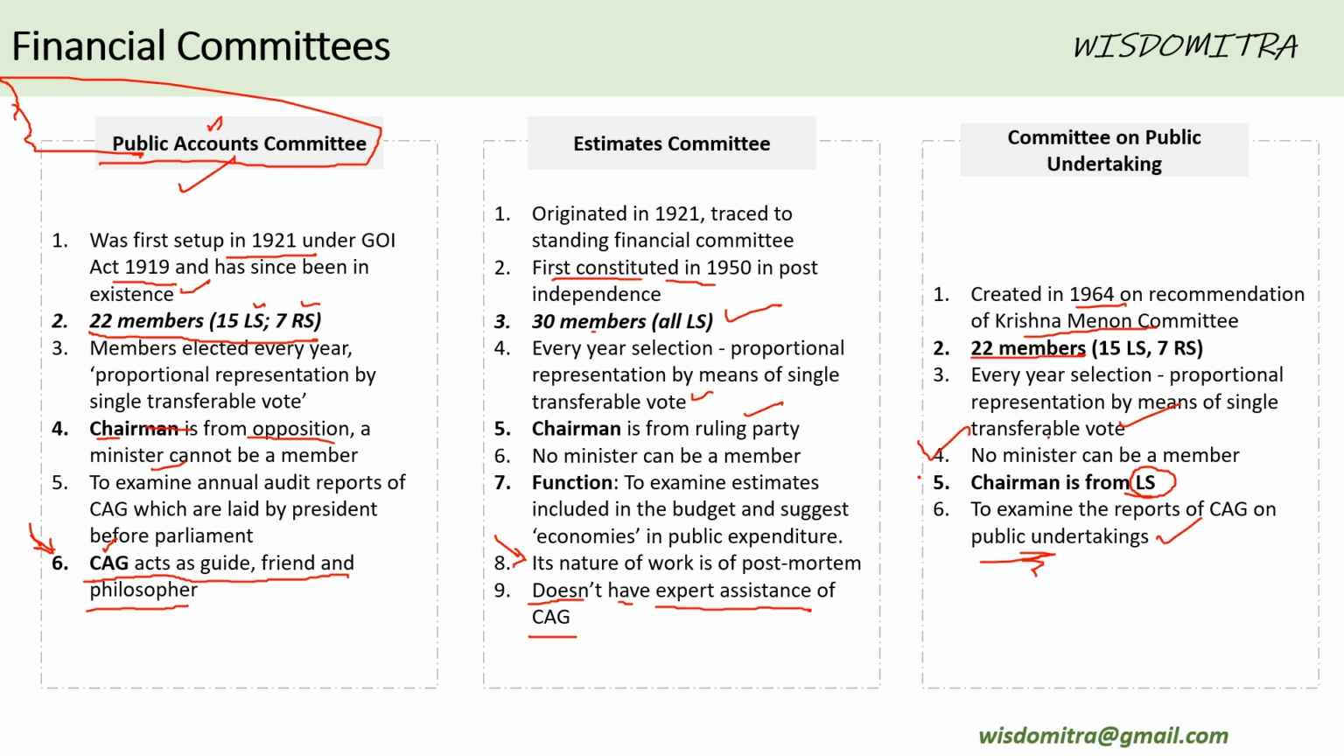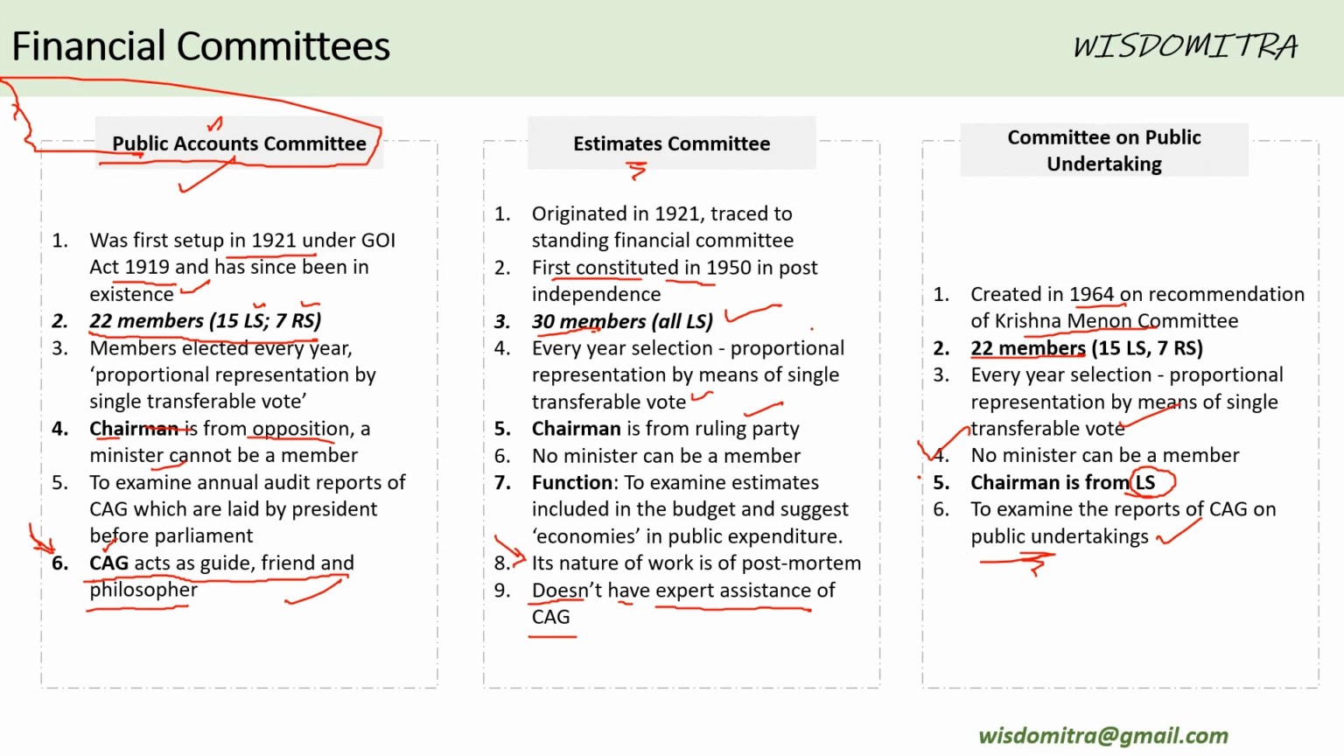Right. So basically, this is the one that has CAG assistance. Number of members is 22. Lok Sabha and Rajya Sabha. Accounts Committee, that's why CAG. And 22 members. Estimates. So you can remember like estimates are always higher. So that's why you have higher members, 30, right? And the other two have 22. And these are all from Lok Sabha, whereas these are from Lok Sabha and Rajya Sabha.